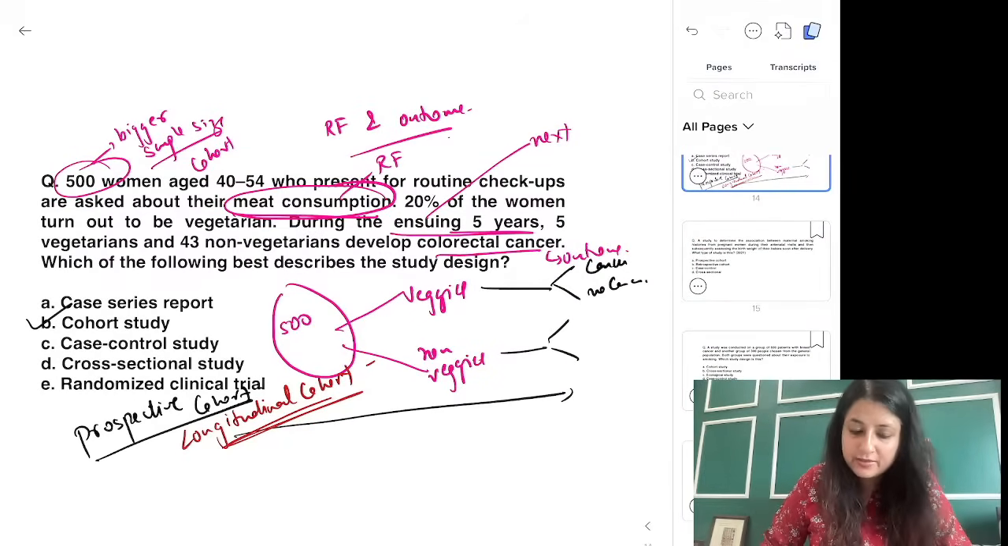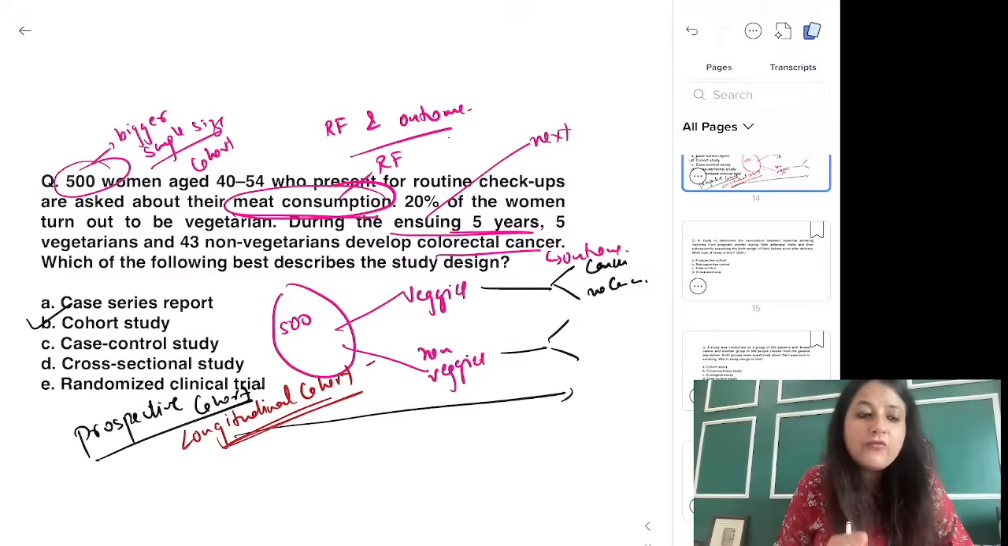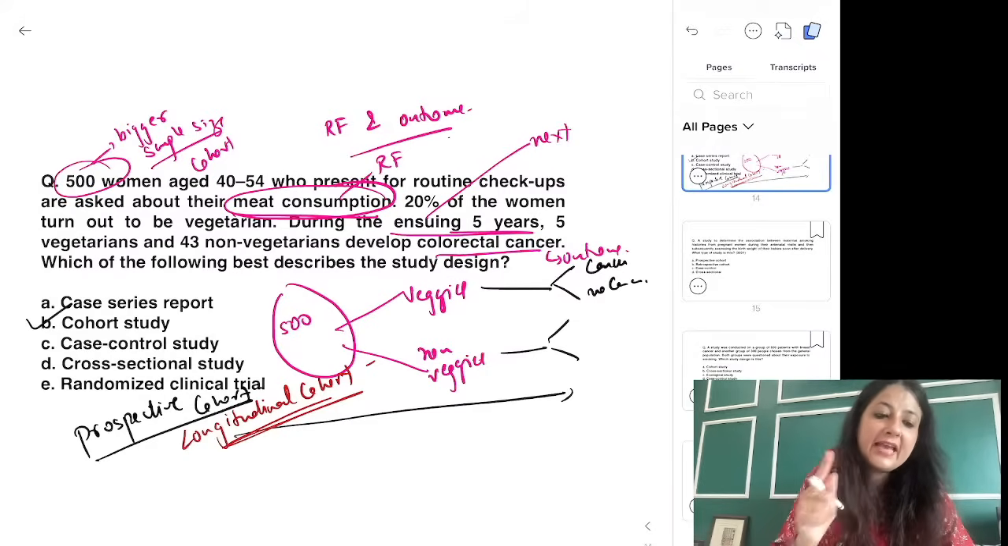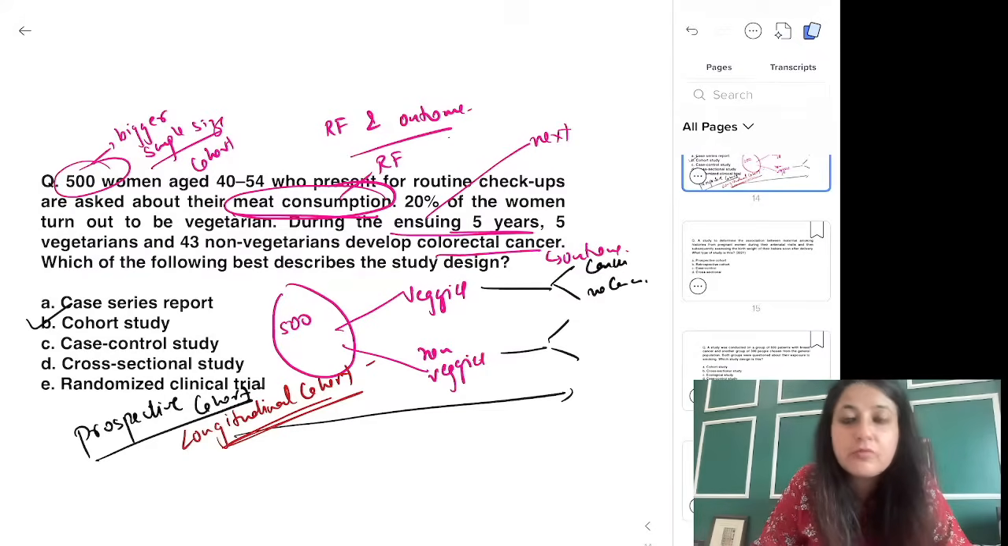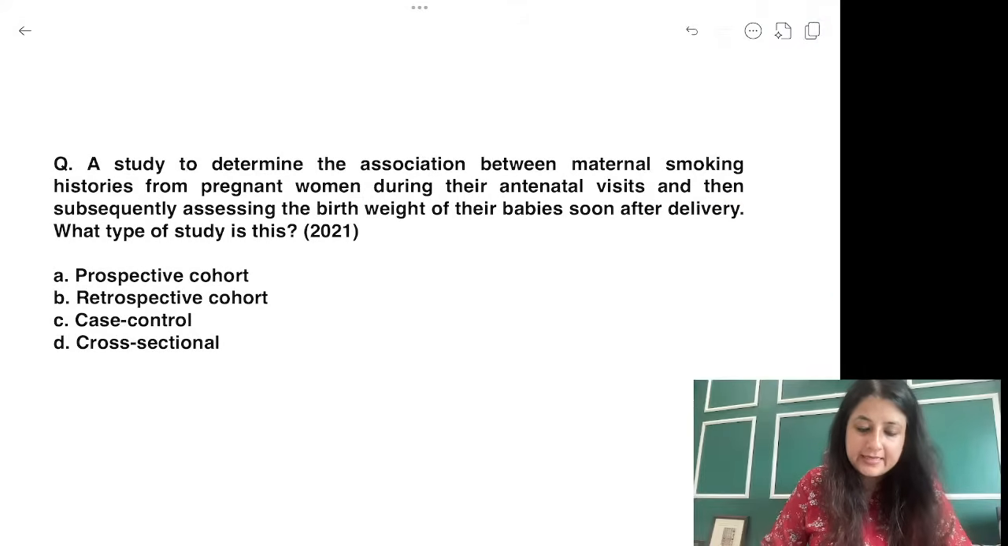Let me give you one more question for practice. समझ में आया? Exposure देखो, outcome देखो. Look for buzzwords. Look for comparison group. If you are comparing exposed, non-exposed, it will always be cohort, and you are moving forward. So it is prospective cohort. ठीक है? चलो, let's go to the next one, guys.